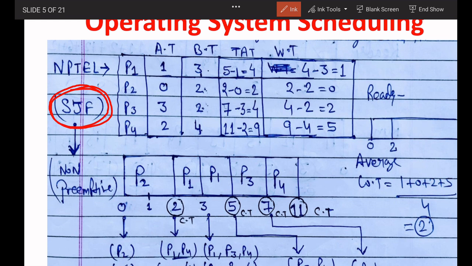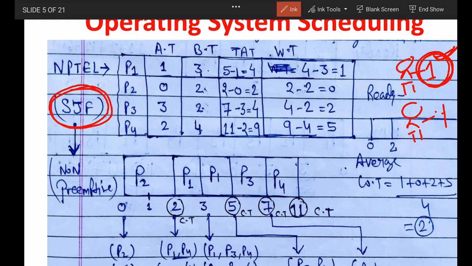Very simple. There are two people, one person can complete his task in only 1 second and one person is taking 1 hour. So 100% you will give the authority to this person first. Okay, you complete your task first, then this person will complete his task. So similarly in this question SJF, but this question I have completed with the help of two methods.